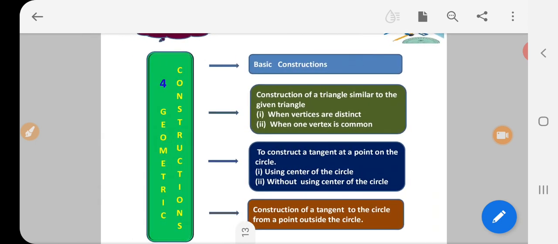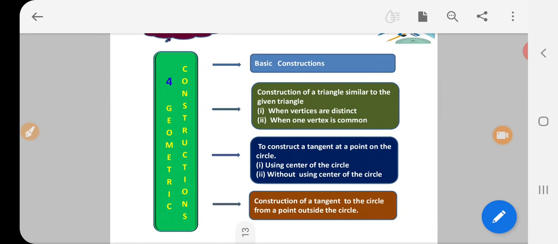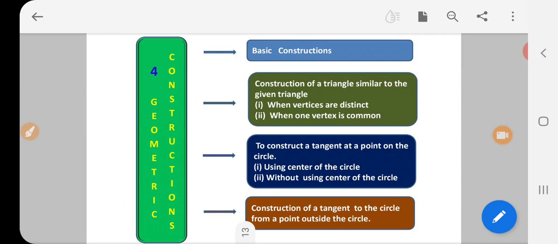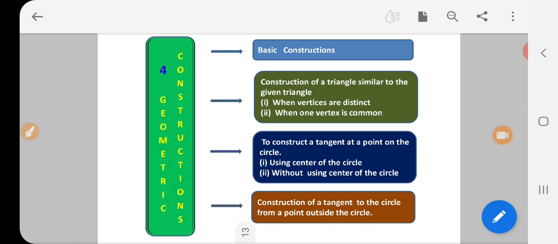In that we are going to see the basic constructions that we must know in order to carry out the next three important constructions. So first is construction of a triangle similar to the given triangle. In this we have to see two conditions: when vertices are distinct, first one, and secondly when the vertices are common. To construct a tangent at a point on the circle, again two situations we are going to consider: by using the center of the circle and without using the center of the circle. And the next is construction of a tangent to the circle from a point outside the circle.